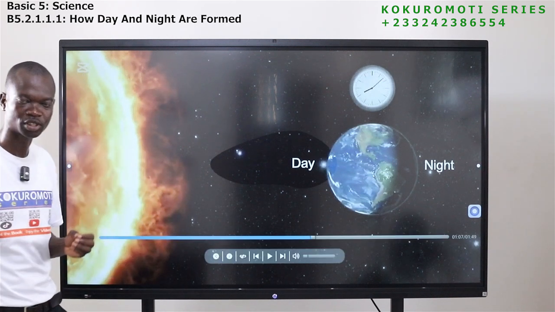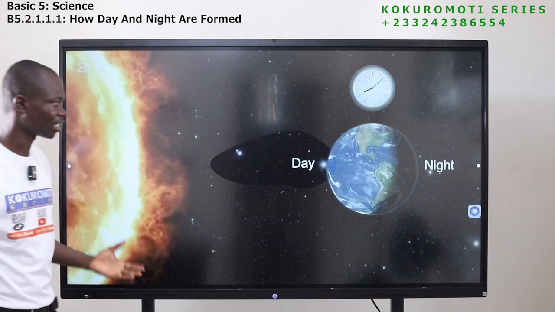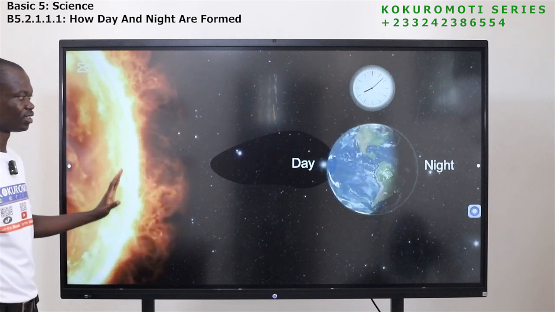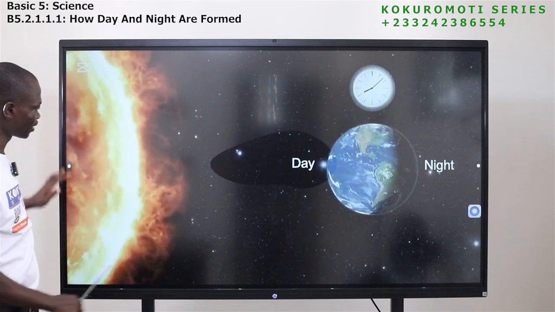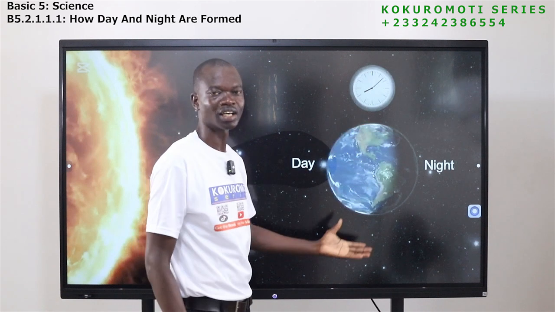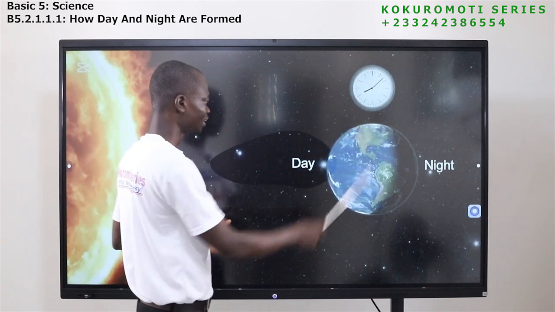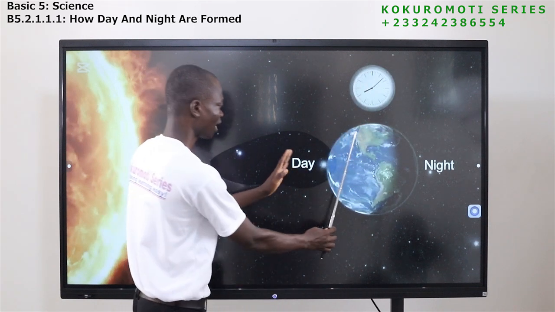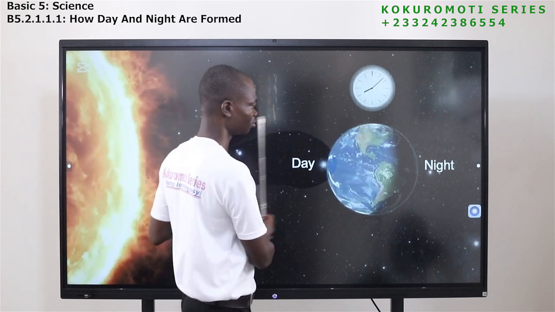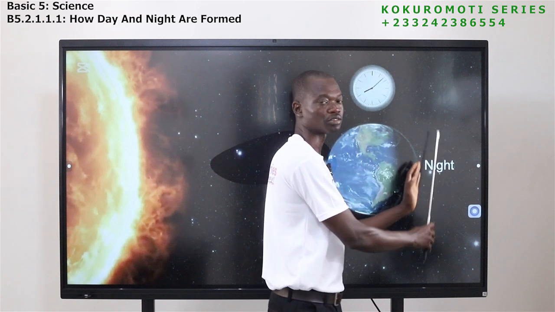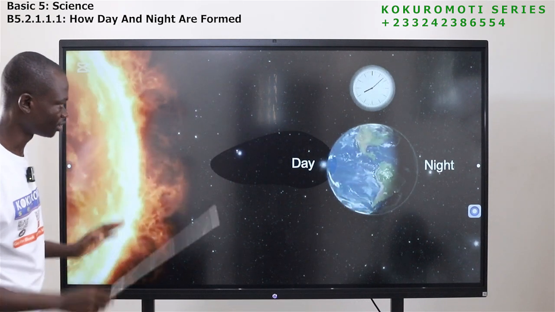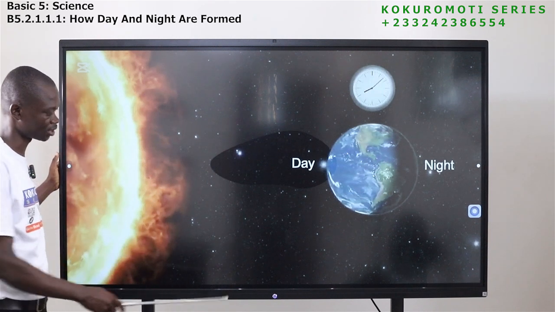So in exams, if you are asked to draw a diagram to show how day and night is formed, this is a typical illustration that you can give. A big sun here, see the fire, then you draw this as the edge. You indicate one part or half of it facing the sun. So this side will be the day, half of it not facing the sun will be the night. So this is how day and night is formed. If you are drawing, this is how you should draw it.